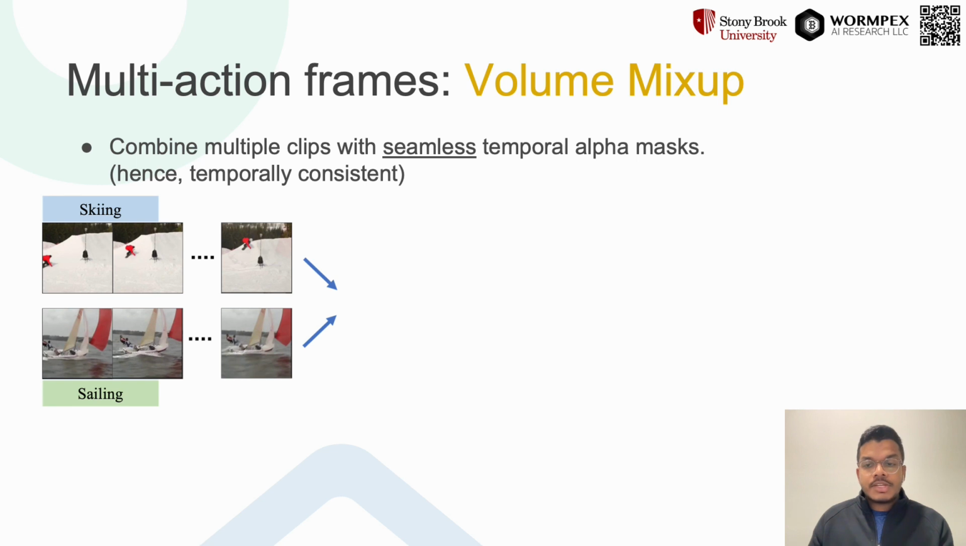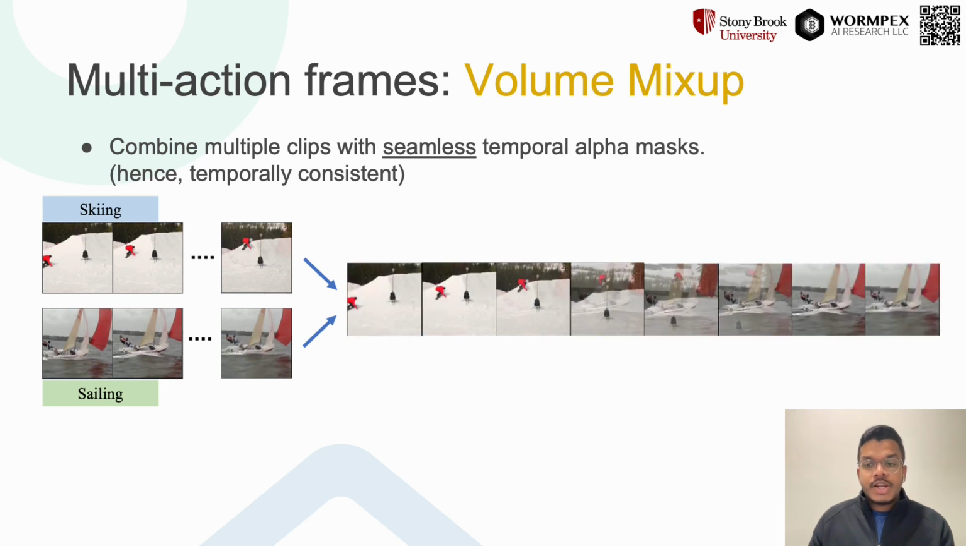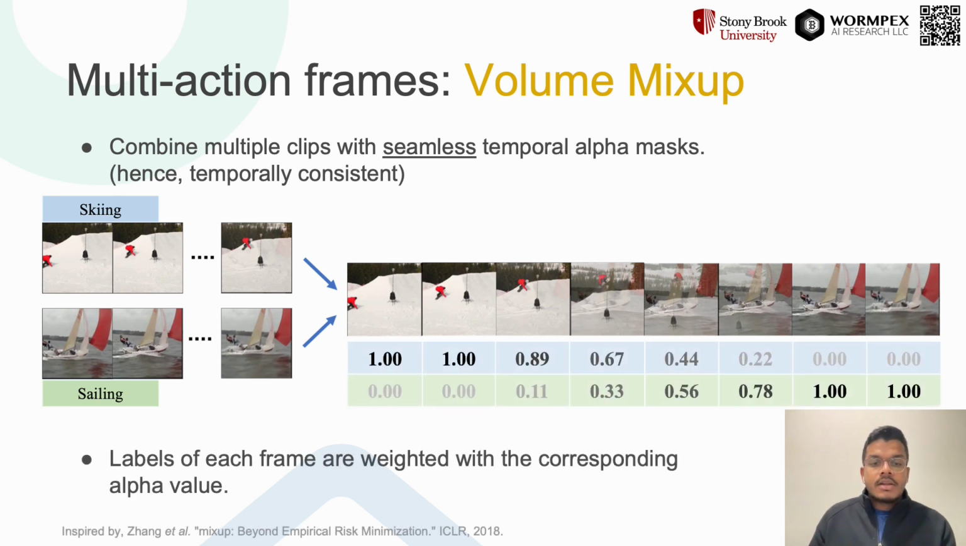We merge these two clips into one, weighting each frame from each clip by the corresponding alpha value so that the RGB values stay within the same range. The resulting clip starts with one data point and seamlessly transits to the other data point. And the overlapping regions will have frames corresponding to multiple actions, in this case, 2 actions. To get the training labels, we weight the labels of each clip with the corresponding alpha value. This introduces multi-action frames similar to the downstream.